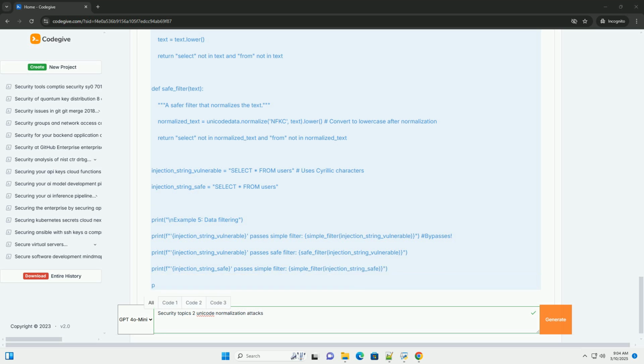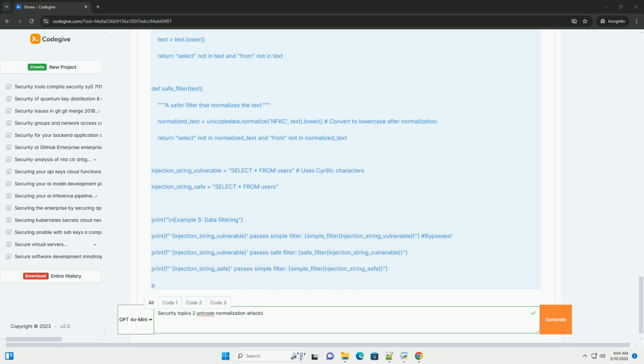Key takeaways from the code: Strings that appear the same can be different. Normalization can resolve these differences. Naive validation and filtering routines are easily bypassed. Always normalize strings before performing any security-sensitive operations.